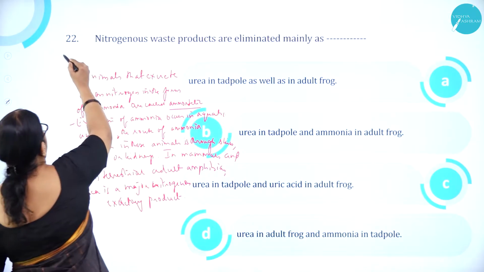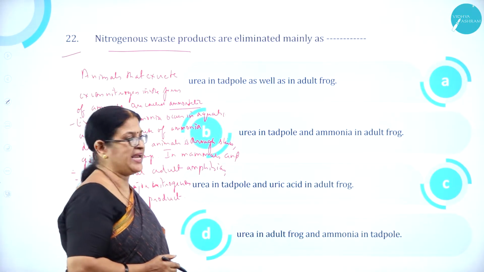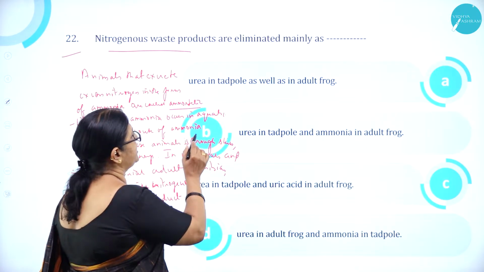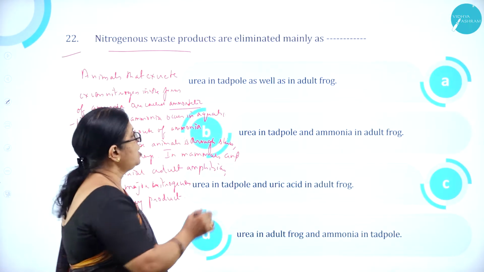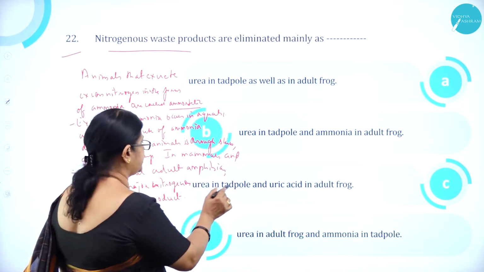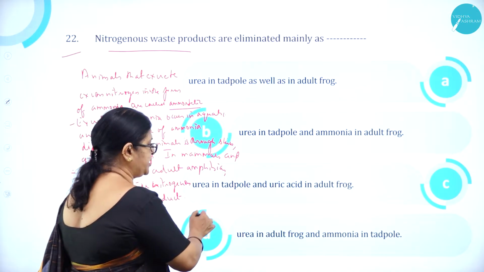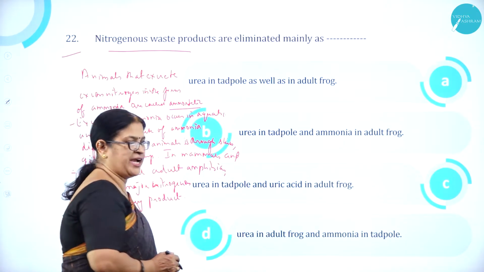Moving on to question number 22. Nitrogenous waste products are eliminated mainly as option A urea in tadpole as well as in adult frog. Option B urea in tadpole and ammonia in adult frog. Option C urea in tadpole and uric acid in adult frog. And option D urea in adult frog and ammonia in tadpole.